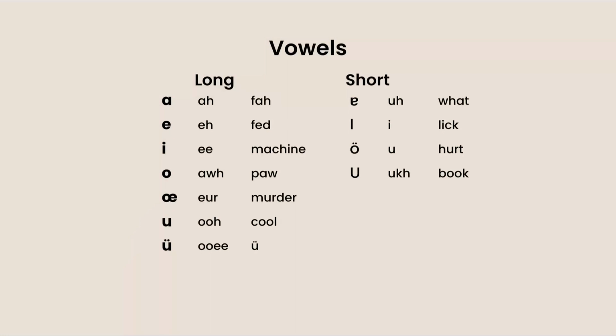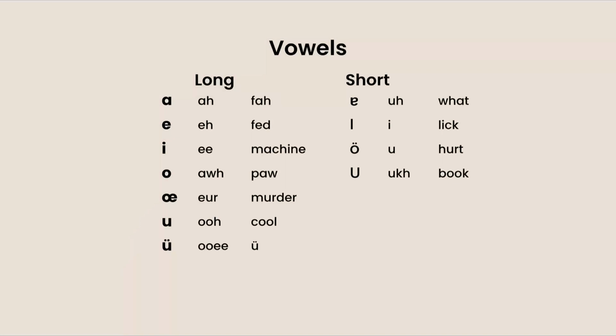And then o is sort of like the aw in paw. The next one is sort of like the er in murder. The u is sort of like the oo in the word cool. And then the next u is like you want to say the sound oo, but then you say the sound ee, so it's like oo-ee.